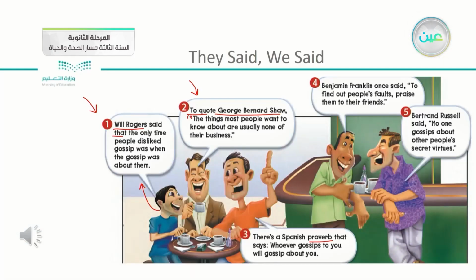Now we have number 5. Bertrand Russell is a Nobel Prize winner. Bertrand Russell said, "No one gossips about other people's secret virtues." This quotation supports number 4. They have more or less the same meaning, which is that people tend to gossip about the faults of the other people.